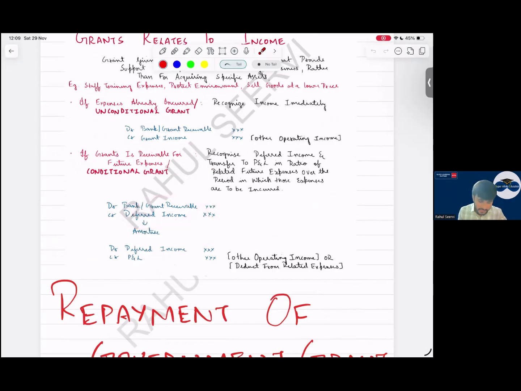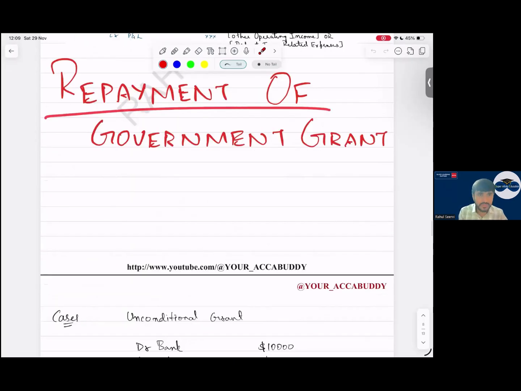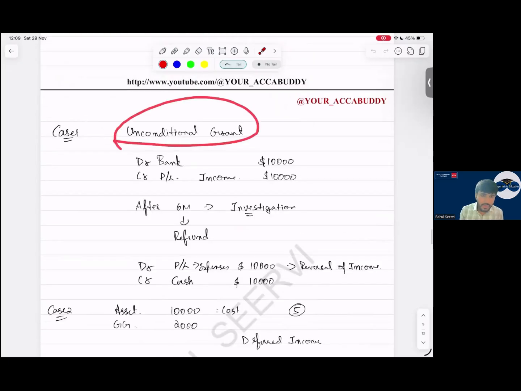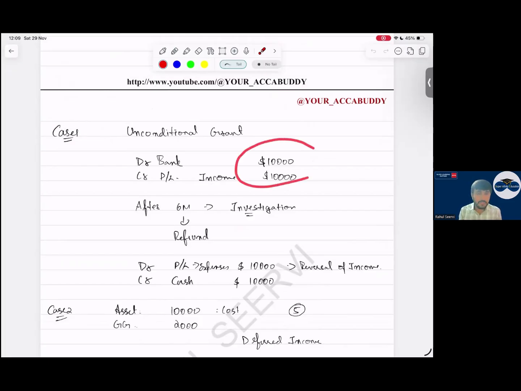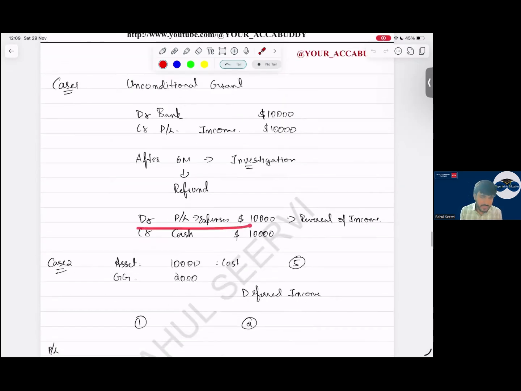Then repayment of government grant. Whenever repayment is there, repayment means you have to pay back. If it is an unconditional grant, you have recorded this into P&L as what, sir? We have recognized this as debit bank, credit P&L. We have recognized income. But once we say we have to repay back, we will record an expense, we will reverse this, and cash is going out. Simple. The second method is what?